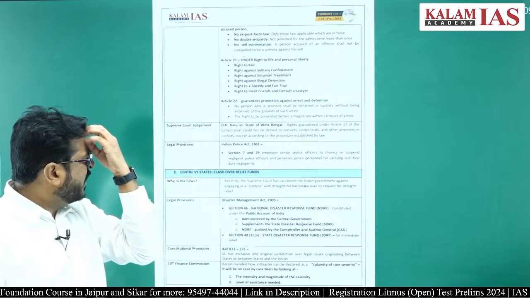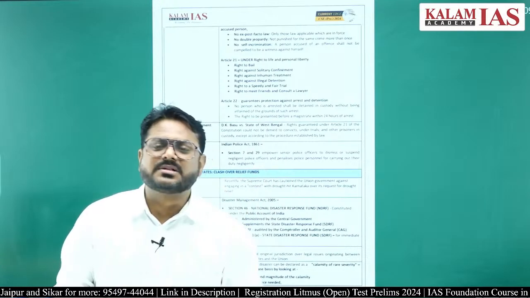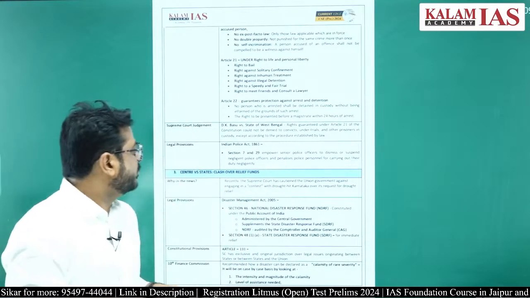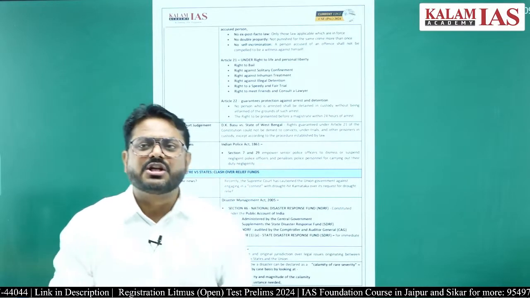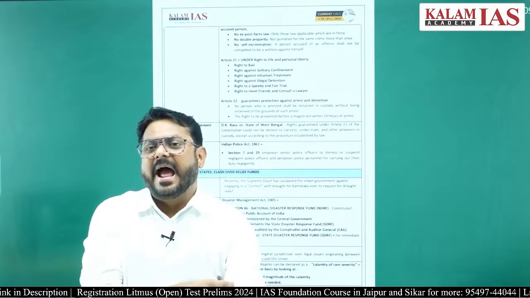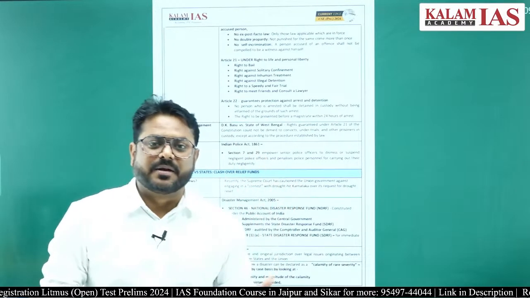Several provisions exist, such as the Indian Police Act, under which police officers and personnel can be penalized, suspended or dismissed if they have done unnecessary arrest or detention of a person, right.